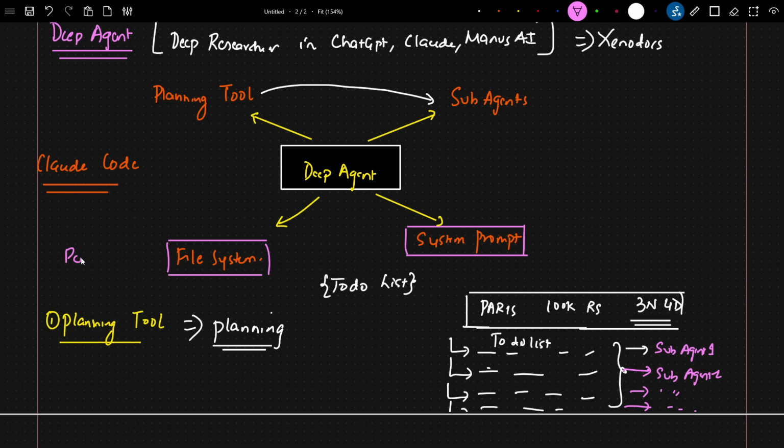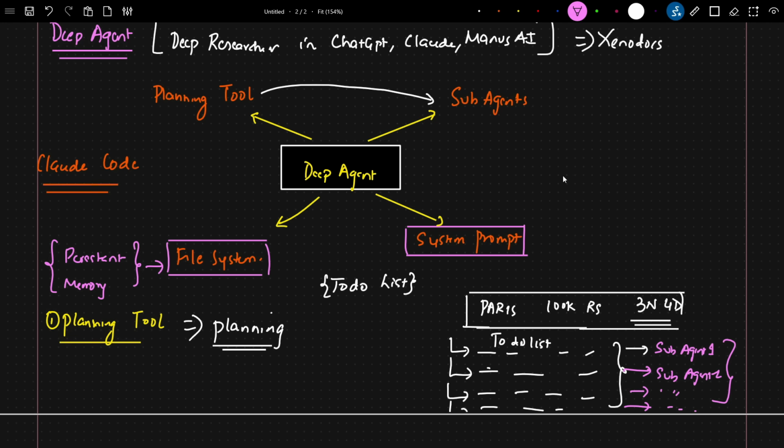This file system is basically a place for persistent memory, which will be accessible to all the subagents. Now these subagents can do any kind of task and save it in this persistent memory, in the form of a file system. It can be a specific file, it can be a shared memory, and all these agents can communicate with each other.